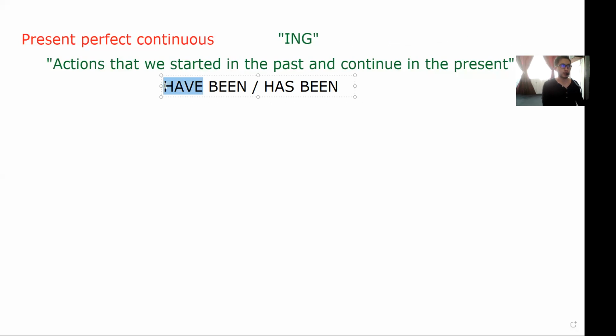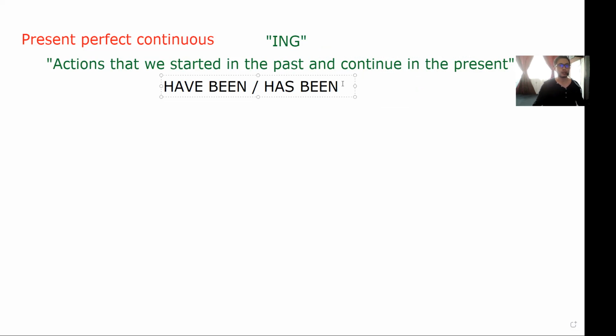So these are the main auxiliaries for the present perfect continuous form. Then we have the present perfect auxiliary, which is have or has, according to the pronoun that we are using. But also we have been, which is the participle form of the verb to be. Then, knowing this, we also need to add ing to this form.